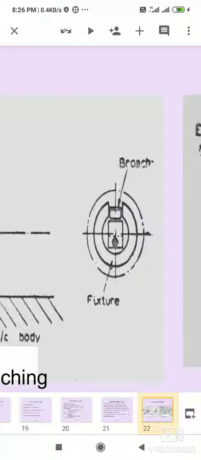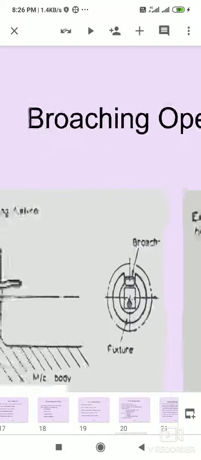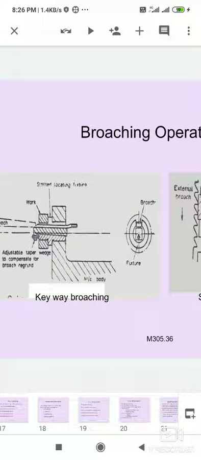In certain machines, the broach is held stationary, and the workpiece translates over the broach. For broaching, no separate feed is required, as the feeding action is built into the teeth form.